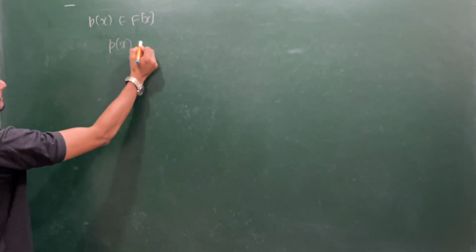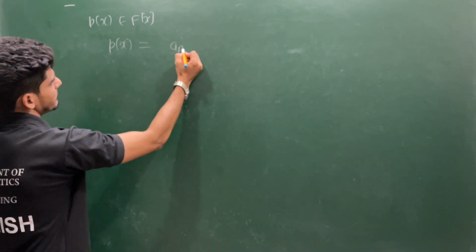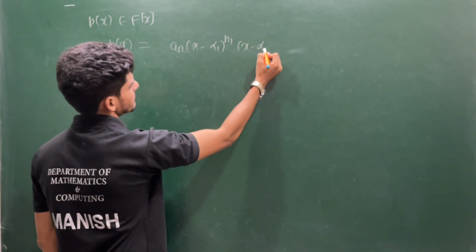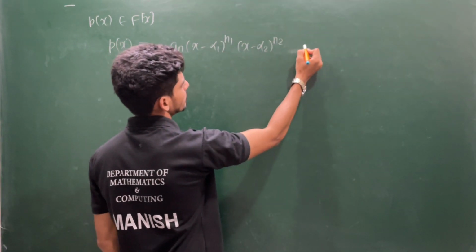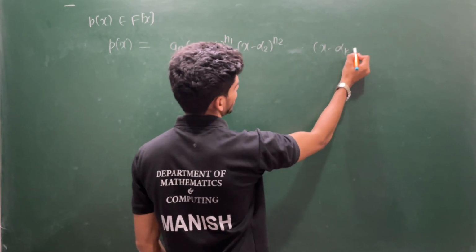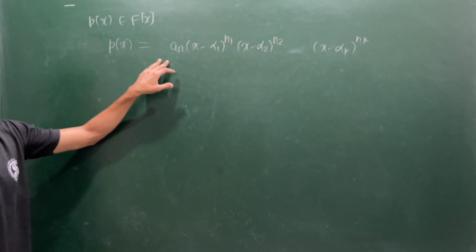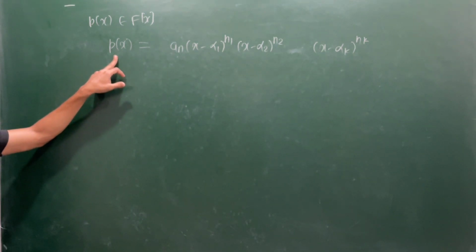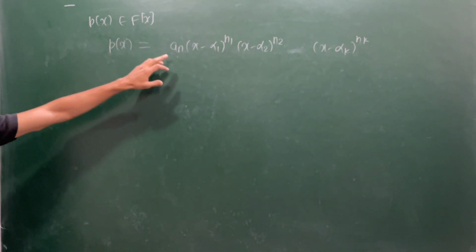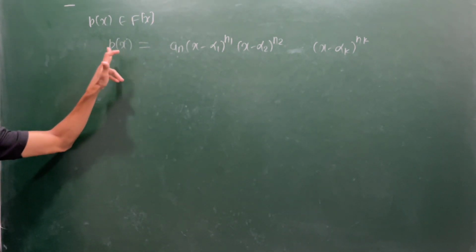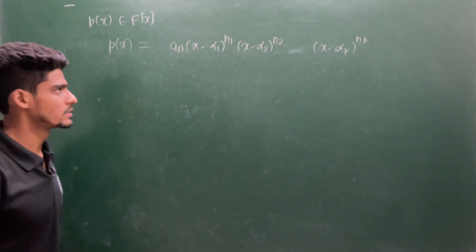I can always write this p(x) as a(x minus alpha 1) to the power n1, (x minus alpha 2) to the power n2, up to (x minus alpha k) to the power nk, and this I can write inside the splitting field for p, because it is not necessary that I can always factorize into F, but in some splitting field I can do this.